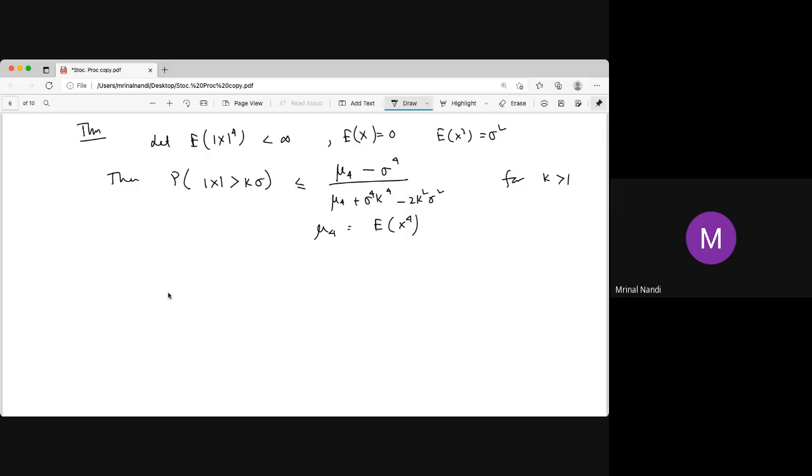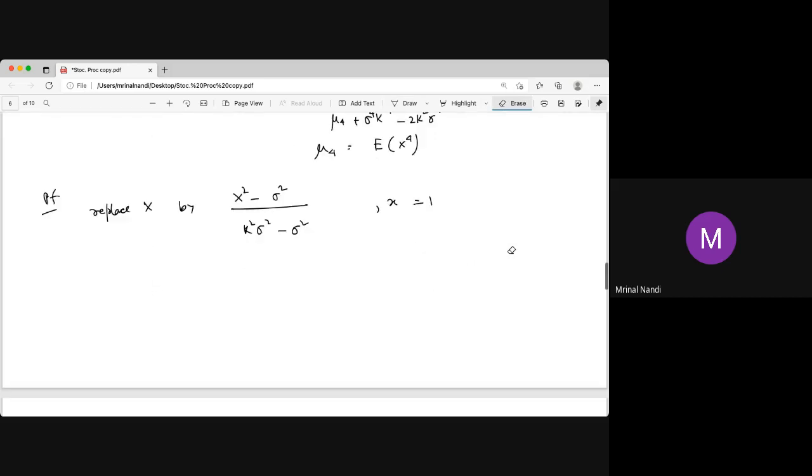You have to substitute: in the previous theorem, replace X by that X square. This is the outline of the proof. X square minus sigma square by k square sigma square minus sigma square, and take small x as 1, which is positive. You just replace this in the previous theorem and you will get the values. After calculation, you will get this bound.